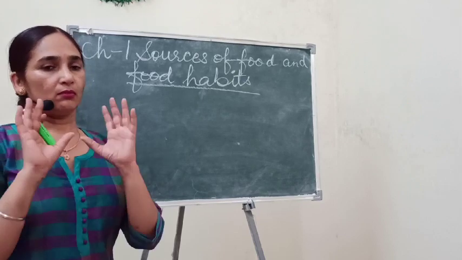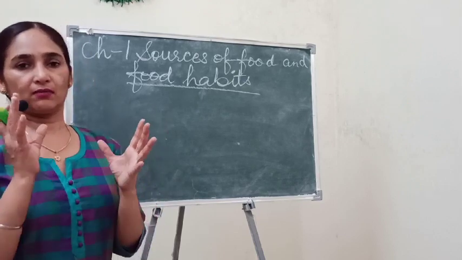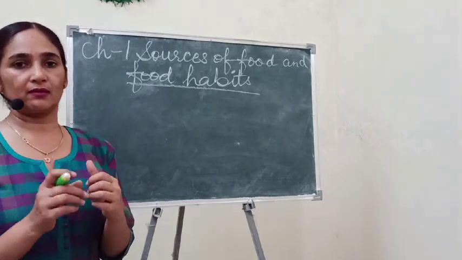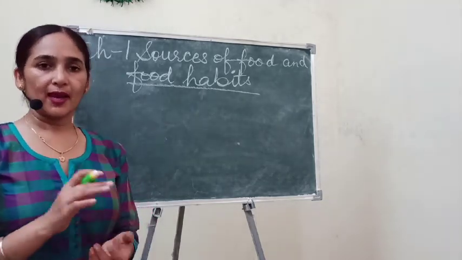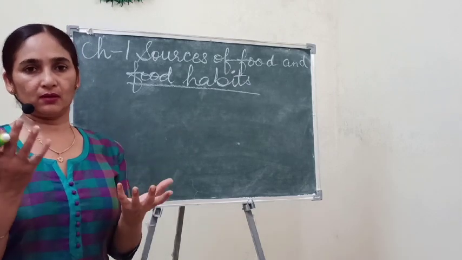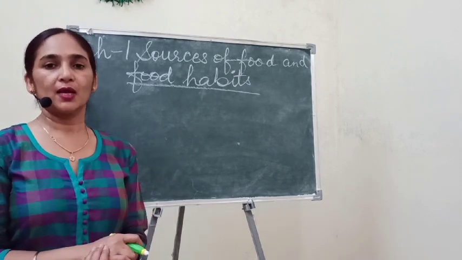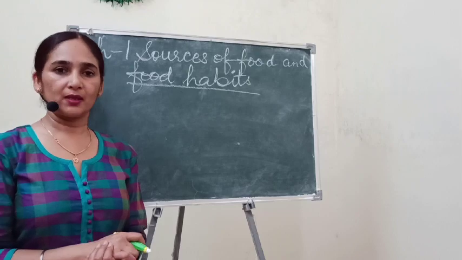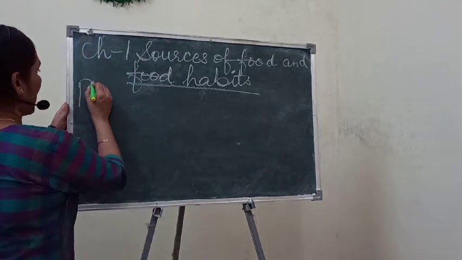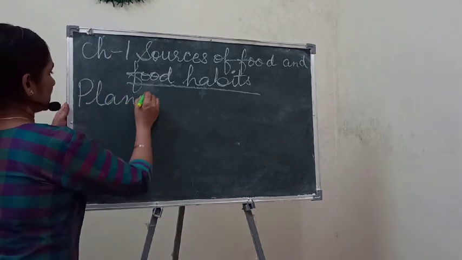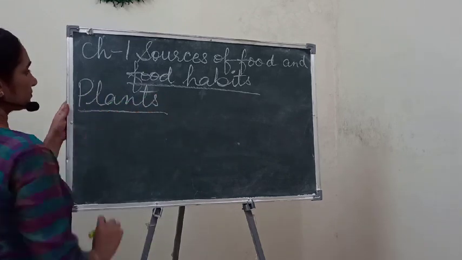For a vegetarian, 90% of food we get from plants, and some of the food material we are getting from animals. So let's first talk about plants as food materials.